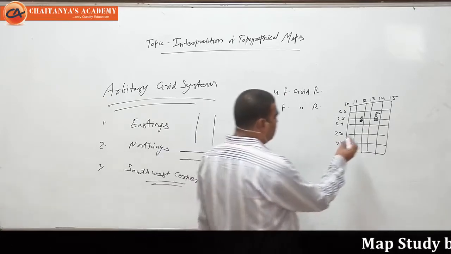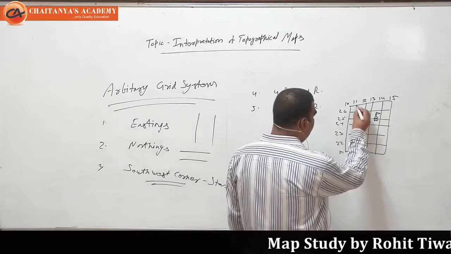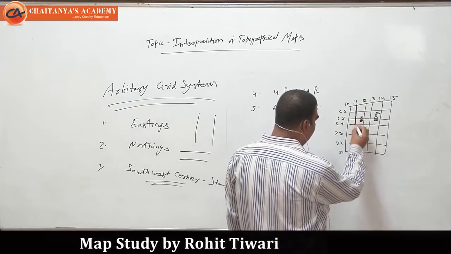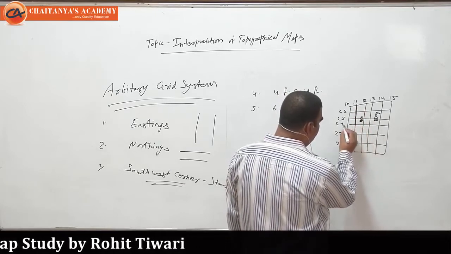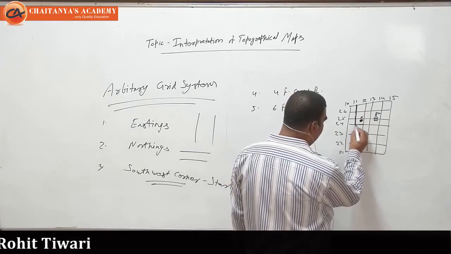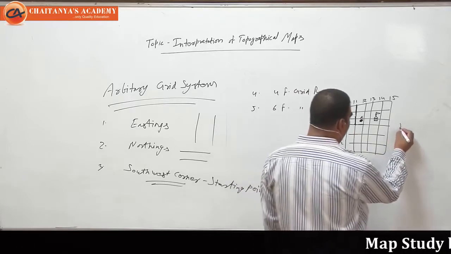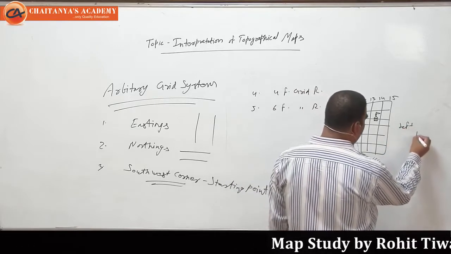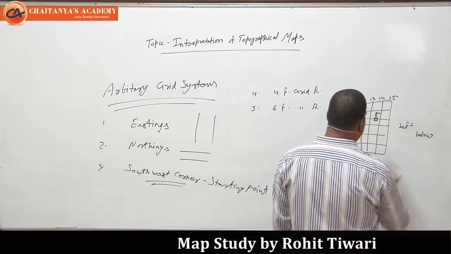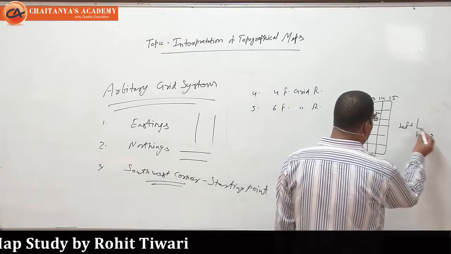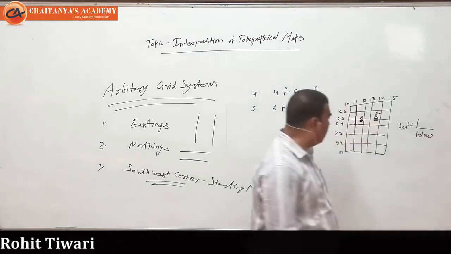So this Aswa, you can see it coming under the 11 number line. This 11 number is the first line, and then it is the 24 number line. So always left and below line, left and below line. It means left will always be your easting, and below will always be your northing.